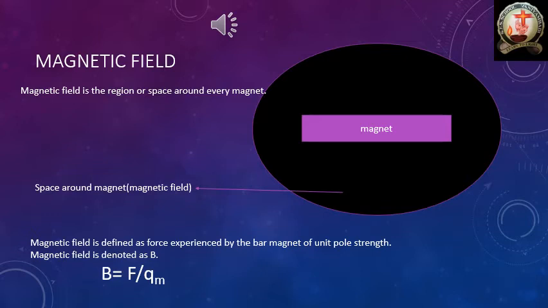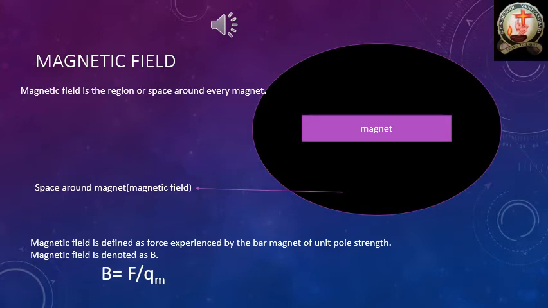Force experienced by bar magnet of unit pole strength. So F divided by Q suffix M, and magnetic field is denoted as a capital B. Okay, so that is the definition. Magnetic field is defined as the force experienced by the bar magnet of unit pole strength. And the formula of this magnetic field is, capital B is equal to F by Q suffix M.